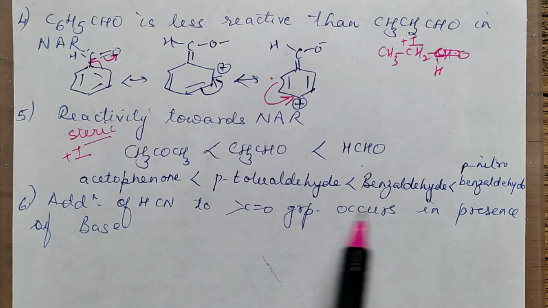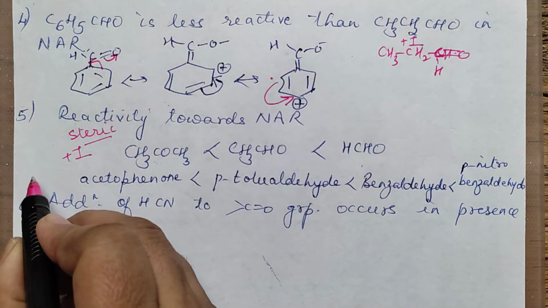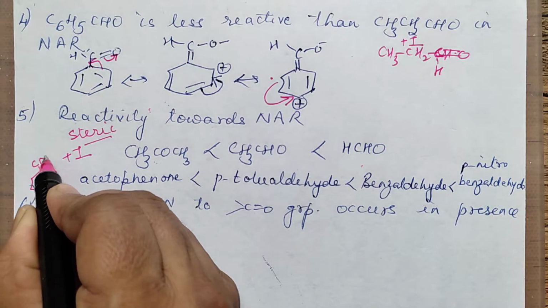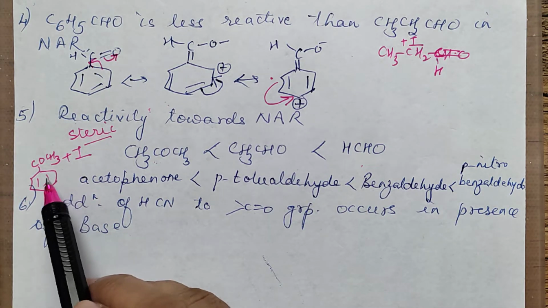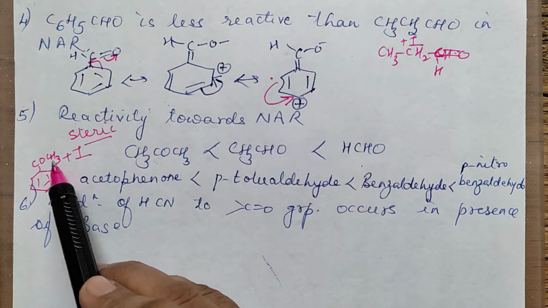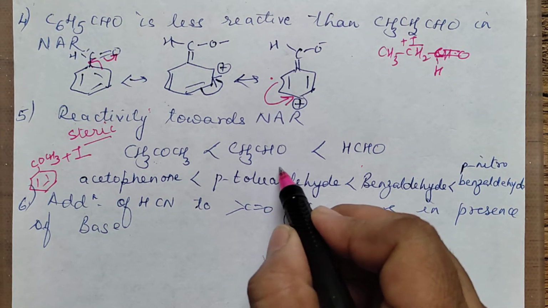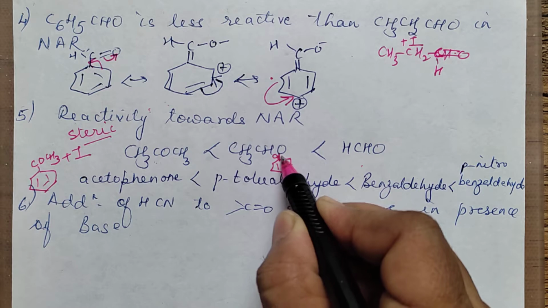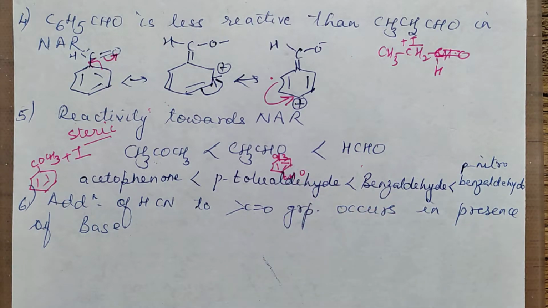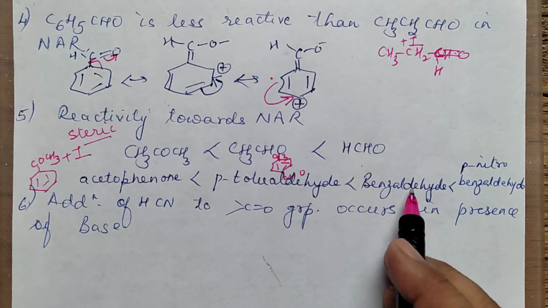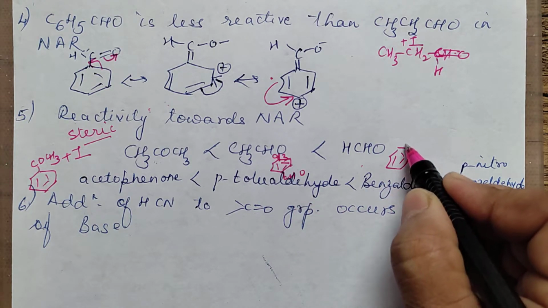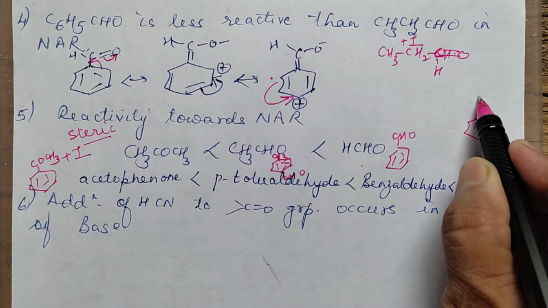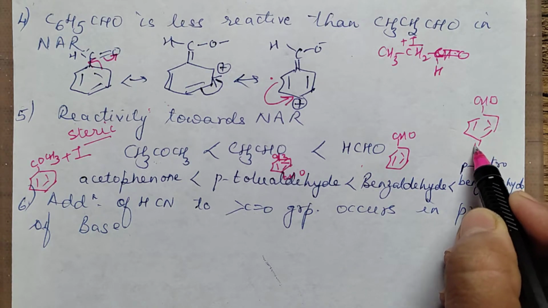Now, the next one is this. I will draw the structures and show you. Acetophenone. The space is a little less, but I will try to draw it here. This is acetophenone. Right, so there is a ring as well as an alkyl group. Then para-tolualdehyde. Para-tolualdehyde means you will have a CH3 at the para position, and there is also CHO. Then benzaldehyde, which is simply a ring with CHO. And the last one is para-nitrobenzaldehyde, meaning you have CHO here and a nitro group here.